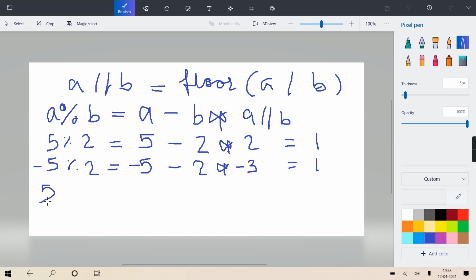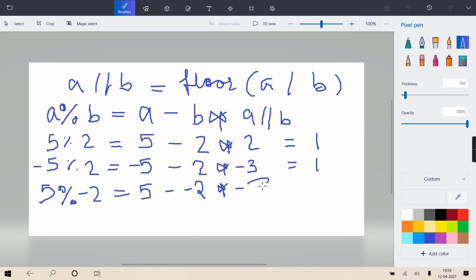So now tell me, if I write 5 modulo minus 2. Okay, so is your A 5? Is your B minus 2? And what will be A floor B in this case also? Will it be still minus 3 only? A floor B, will it be minus 3 only, all of you? Yes, no, at least respond. Yes, sir.